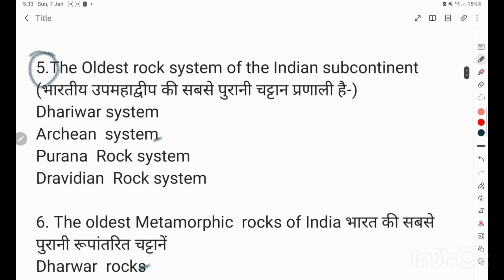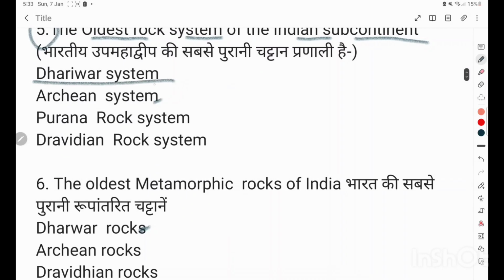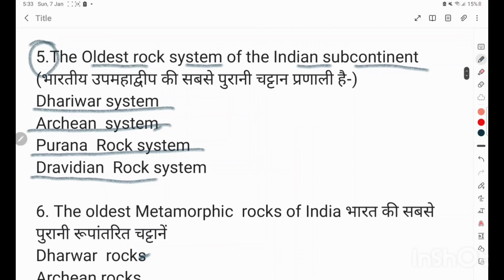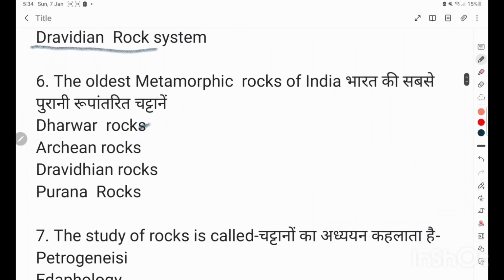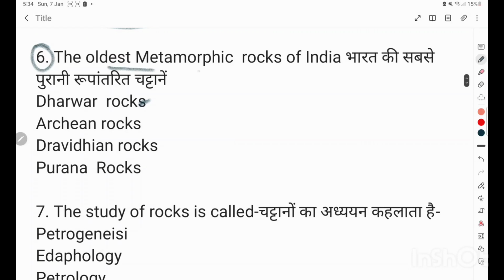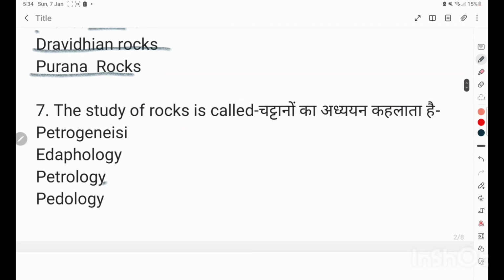Question number 5. The oldest rock system of India's subcontinent: Dharwar, Archean, Purana, Dravidian. Correct answer is Archean. Question number 6. The oldest metamorphic rocks of India: Dharwar, Archean, Dravidian, Purana. Correct answer is Dharwar rocks. Question number 7. The study of rocks is called petrogenesis, edaphology, petrology, pedology. Correct answer is petrology.